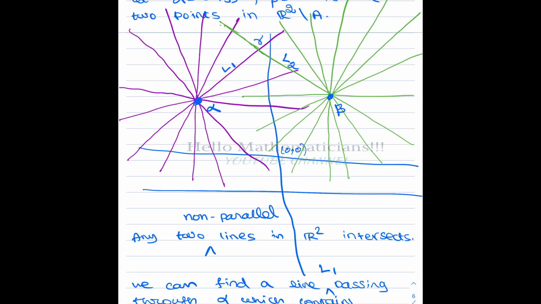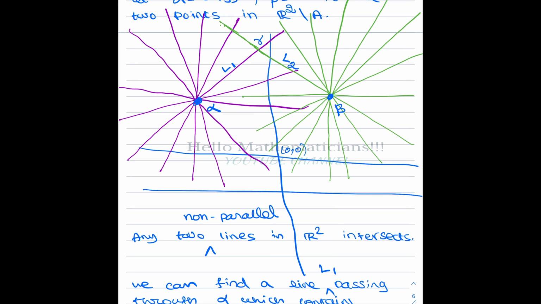Now L1 and L2 are two distinct lines, and we can always choose L1 and L2 to be non-parallel. Why can we always find two non-parallel lines? Because we have uncountably many choices for L2 and uncountably many choices for L1.